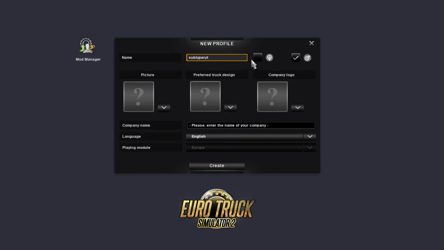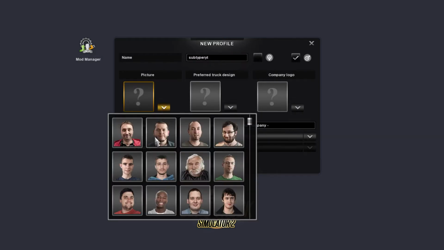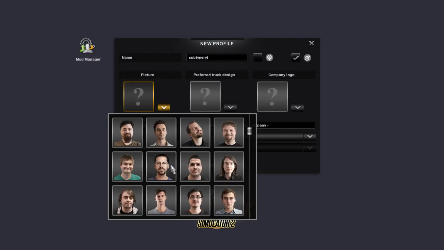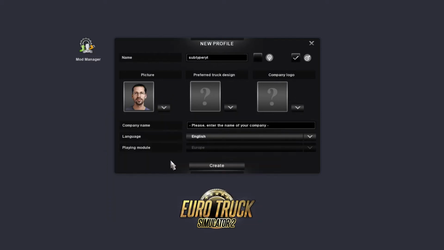You can then choose a female character or a male character. I'm choosing a male character for obvious reasons. Then pick a picture. If you like these pictures, you can choose any picture you want. I'll go for this one as I currently have glasses, mustache and beard, although I think the one in the picture's got slightly more hair than myself.